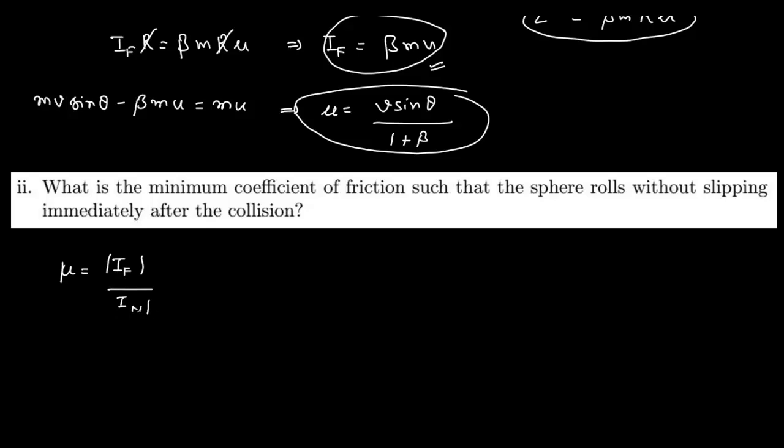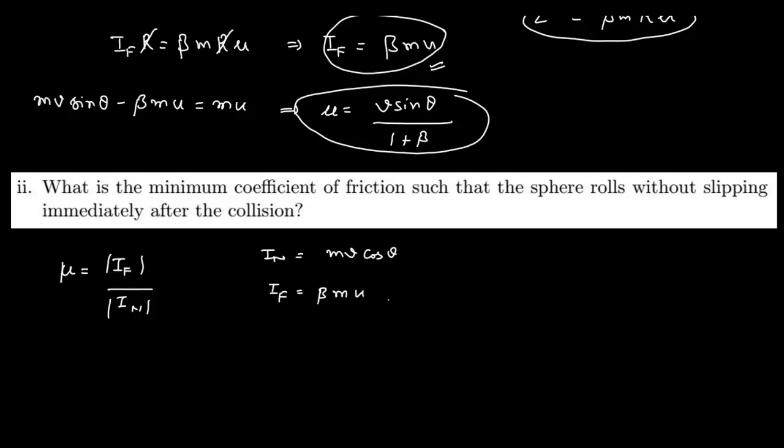Now again here the normal impulse is equal to mv cos theta, and the frictional impulse here is beta mu, and we have calculated u.